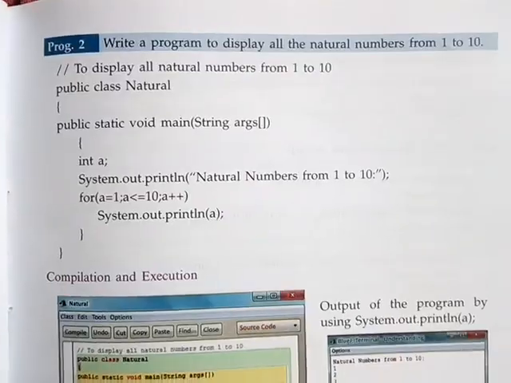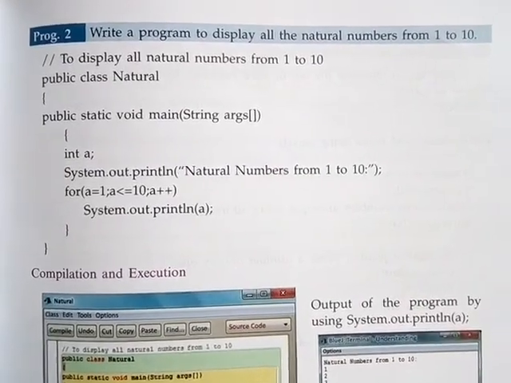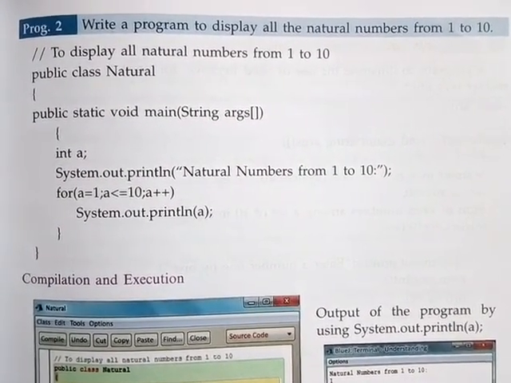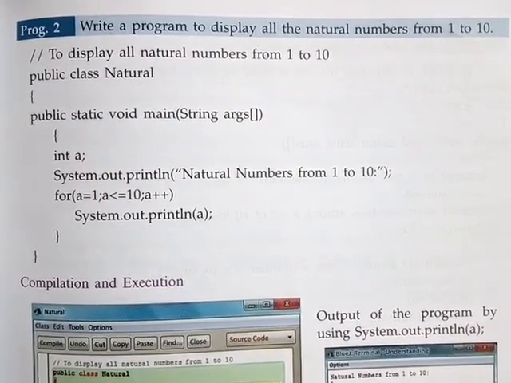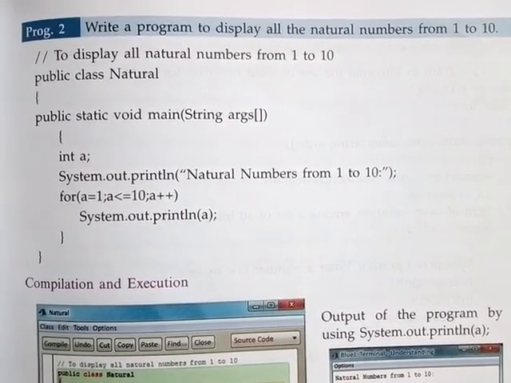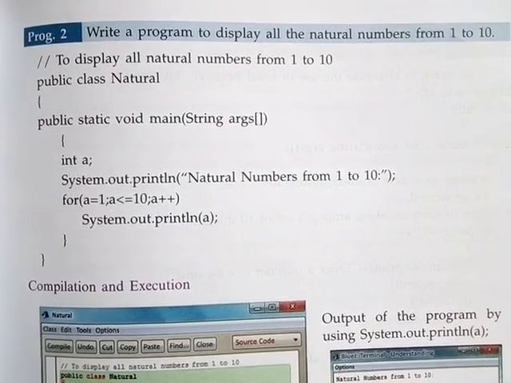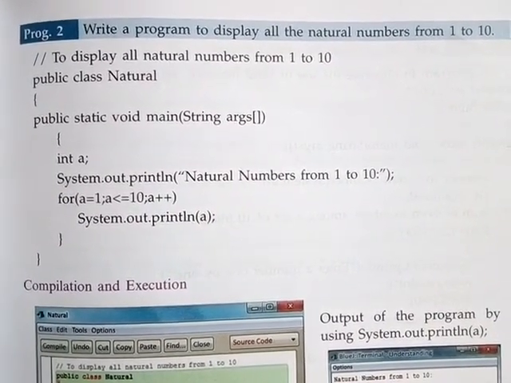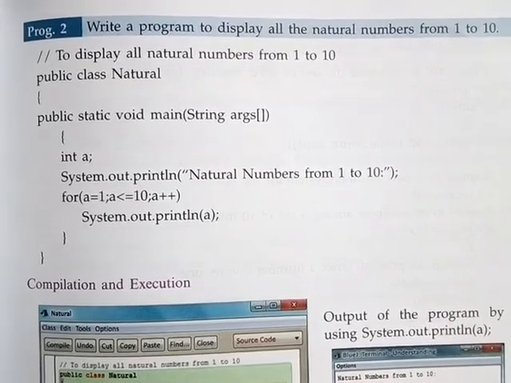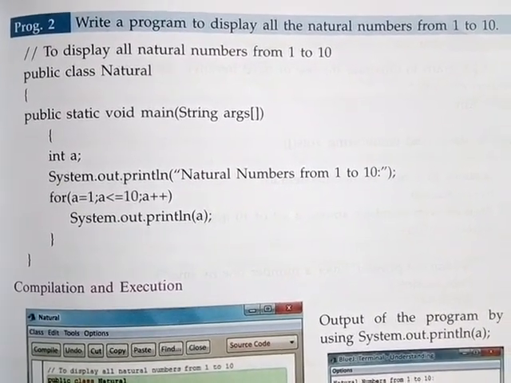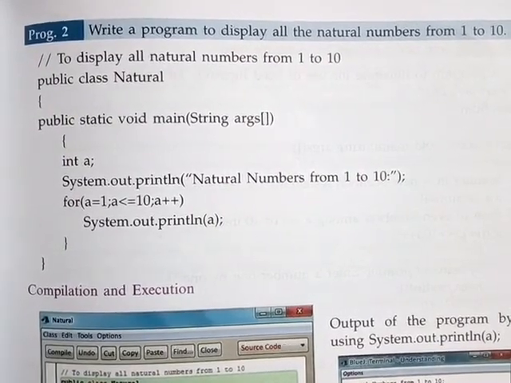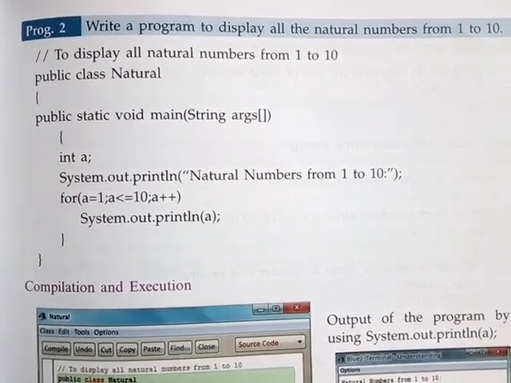Okay, see, program number 2: write a program to display all the natural numbers from 1 to 10. So students, what are natural numbers? Natural numbers means whatever number range you give. Those numbers are called natural numbers. For example, 1, 2, 3, 4, 5, 6, 7, 8, 9, 10, all are natural numbers. So this program asks to display all the natural numbers from 1 to n. So how should we write the program?